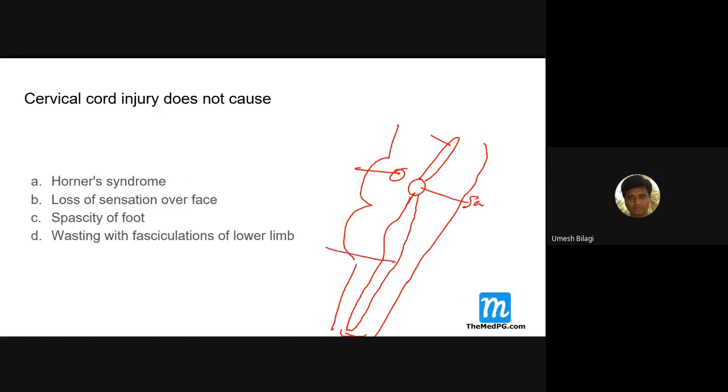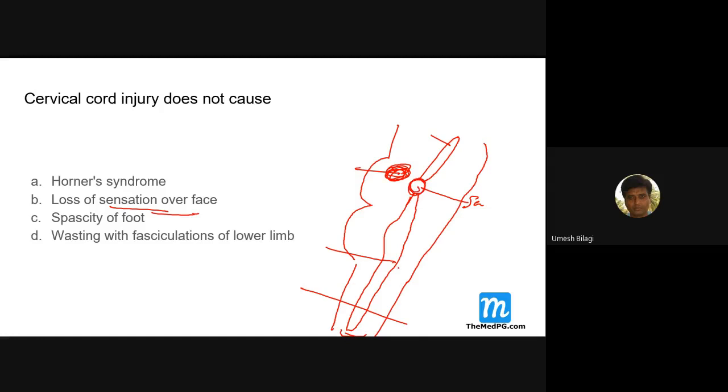This is a big nucleus; the trigeminal nerve nucleus extends from the midbrain to the cervical cord. So if there is damage in the high cervical cord, you can have loss of sensation over the face because of this. This is the motor nucleus, which is in the pons, and the sensory nucleus is present here.